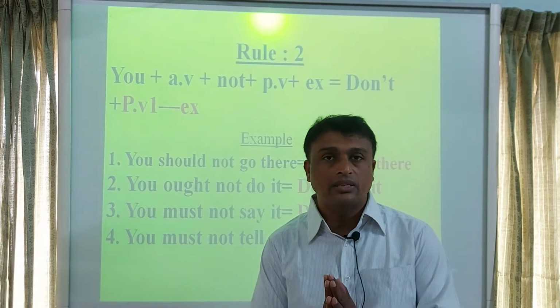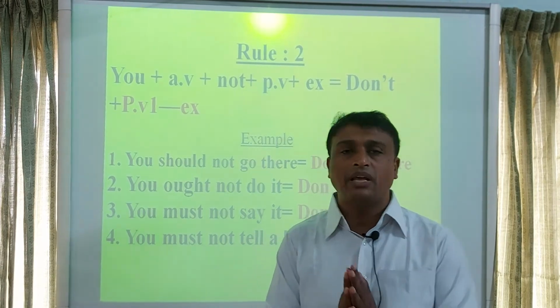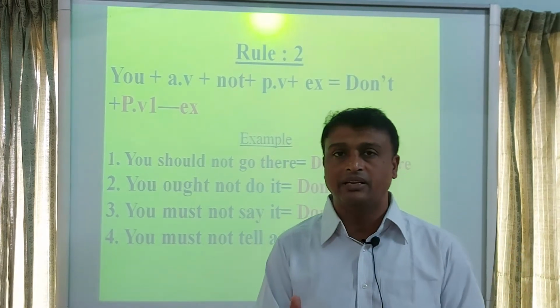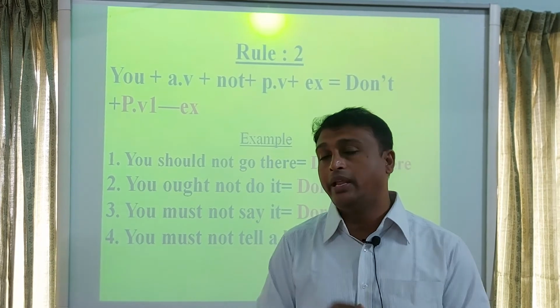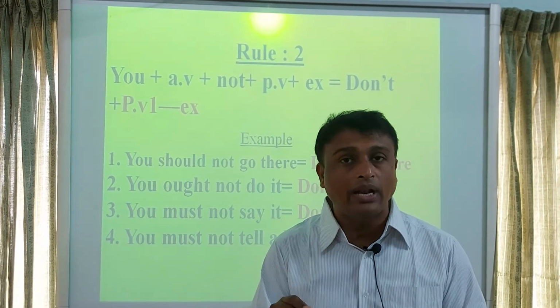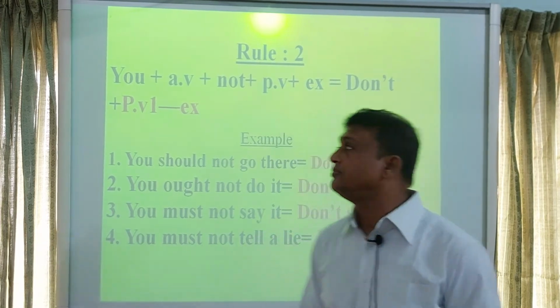I think you have also understood rule 2. Rule 2 is, if a sentence starts with you, and if the sentence is a negative sentence, at first you have to write don't. Then you will write principal verb 1, then you will write object extension. Okay?